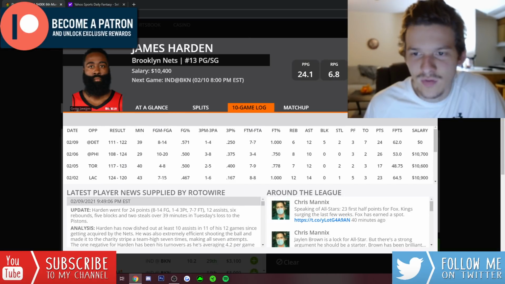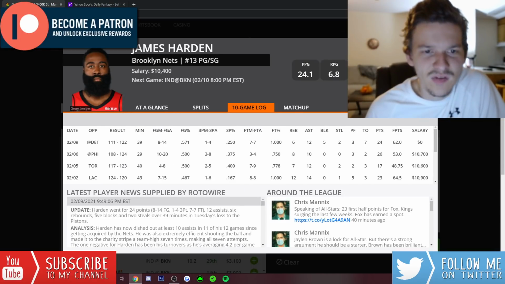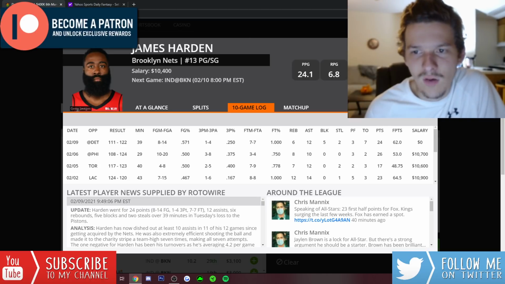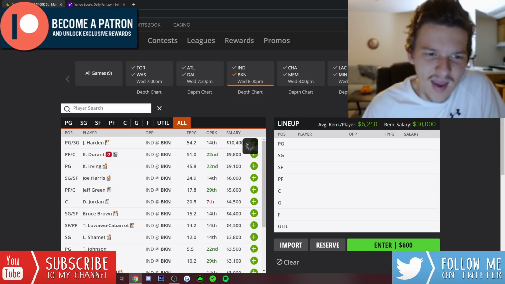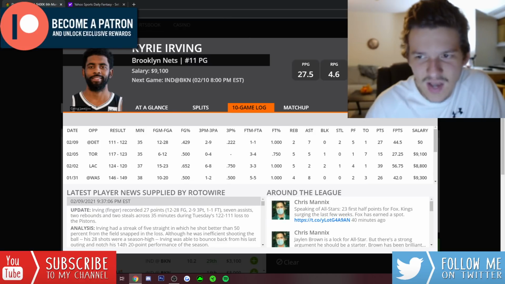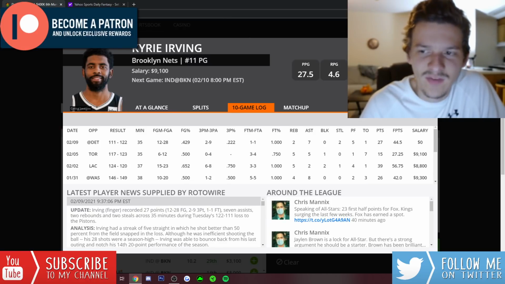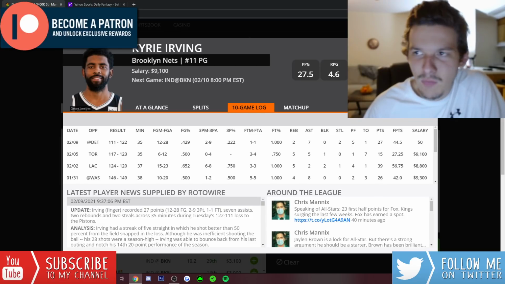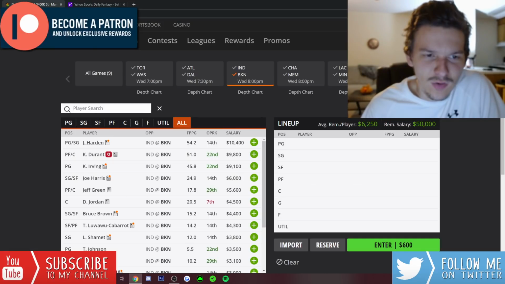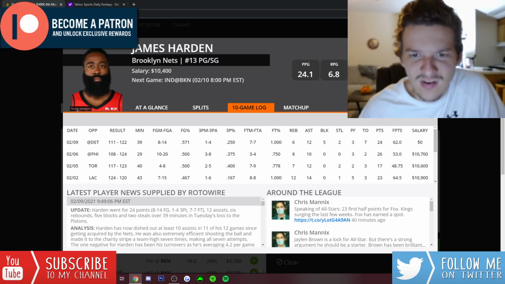Harden nearly had a triple-double, with 62 DraftKings points in 39 minutes: 24 points, 12 assists, 6 rebounds, 5 blocks, and 2 steals. So he was really good with the defensive stats on Tuesday. Kyrie Irving wasn't as good, but still a solid outing from him, 44.5 DK points in 35 minutes. He took 28 shots. We saw him and Harden are going to dominate the usage with no KD. Harden took 14 shots and was able to contribute with a ton of peripherals.